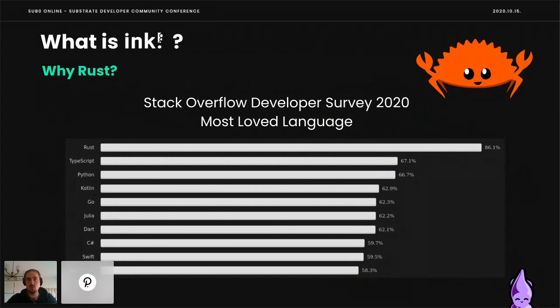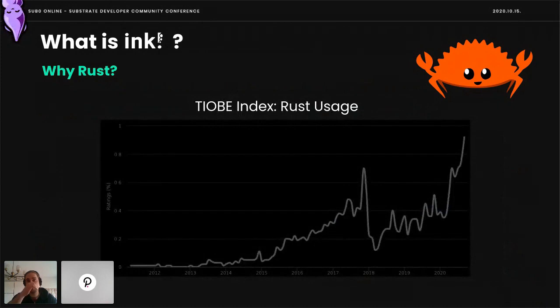Rust has been the most loved language for the past 5 years, even with a huge margin, according to the Stack Overflow Developer Survey. And its usage has also increased significantly over the last years. So expect more Rust in the future.